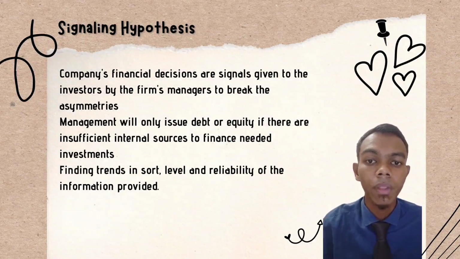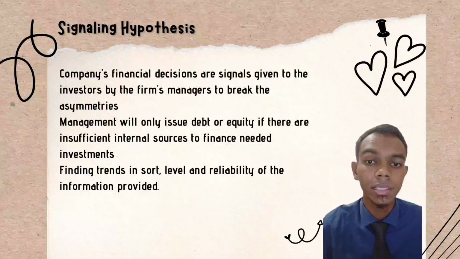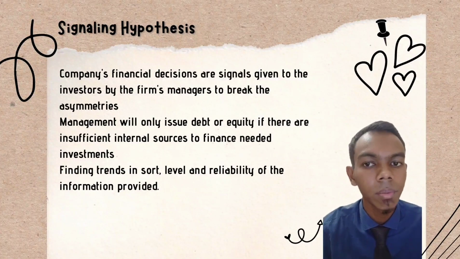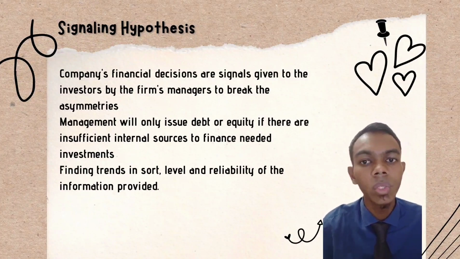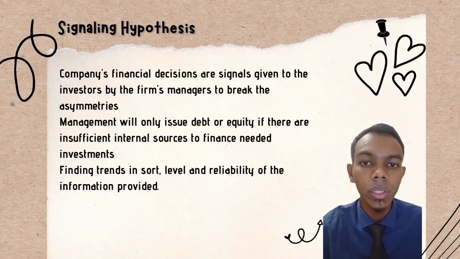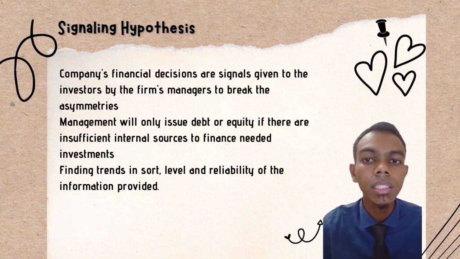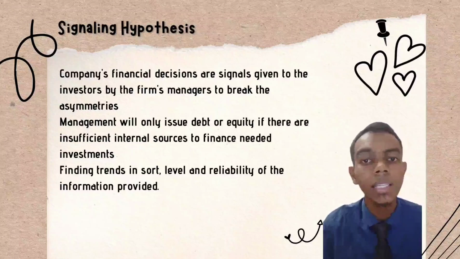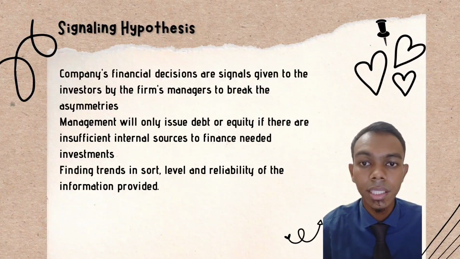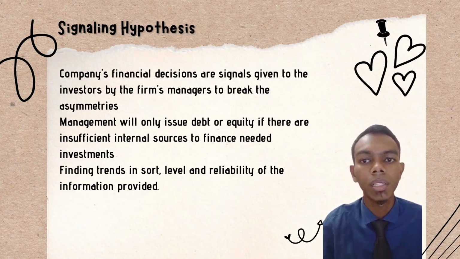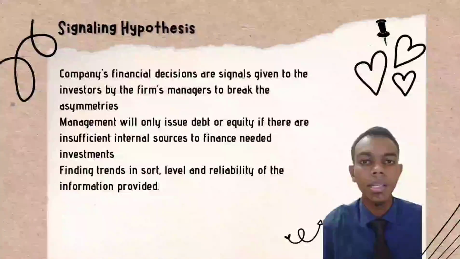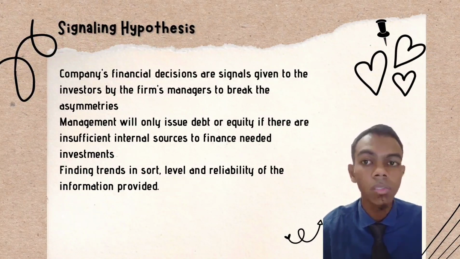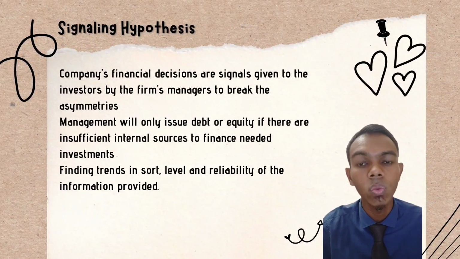And lastly, for the signaling hypothesis, companies' financial decisions are signals given to the investors by the firm's managers to break the asymmetries. Management will only issue debt or equity if there are insufficient internal sources to finance needed investments, finding trends in sort, level, and reliability of the information provided. Therefore, if the manager believes that the existing stock's price is below the stock's revenue, they will not issue more shares.